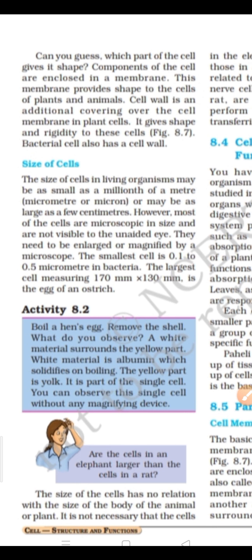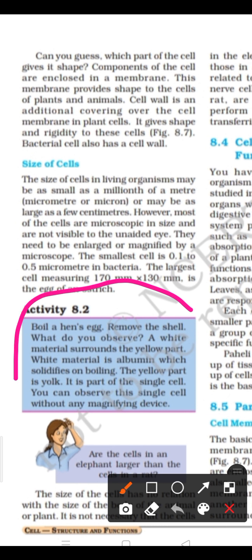One experiment has been given here about a boiled hen egg. Remove the shell, then observe it. You can see the yellow part and white part. The white part is the proteinous part, and the yellow part is known as albumin.